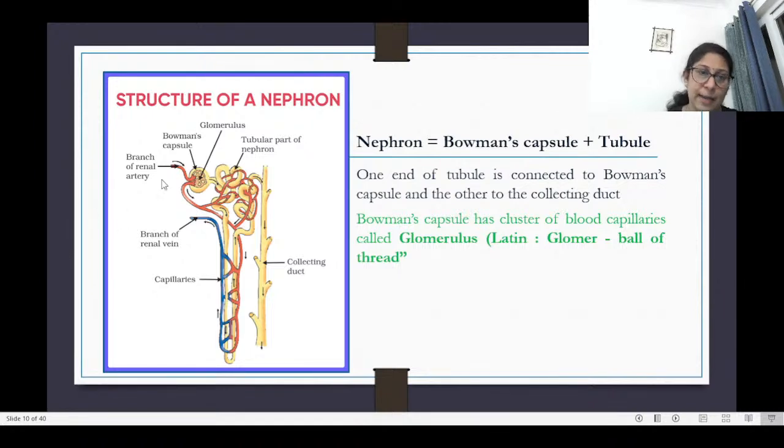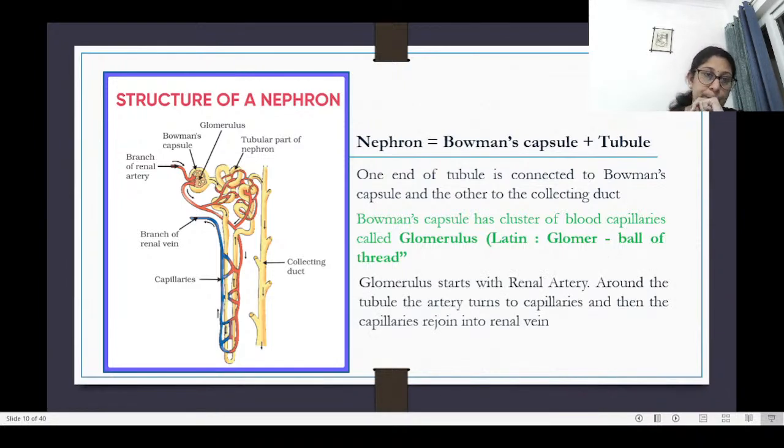The Bowman's capsule has a cluster of blood capillaries inside it, which is known as the glomerulus. Glomerulus comes from a Latin word glomer, which means a ball of thread. So it's like an entangled mass of capillaries. The renal artery comes in, breaks down into smaller arterioles, and then further into capillaries, which form this entangled mass through which the filtration of the blood happens, and then it again reunites to form the renal vein.